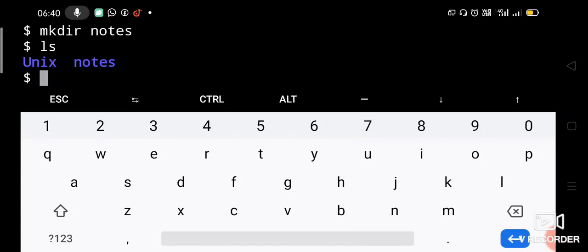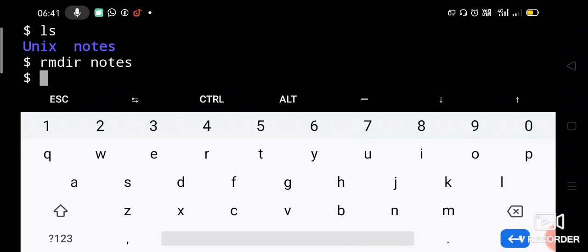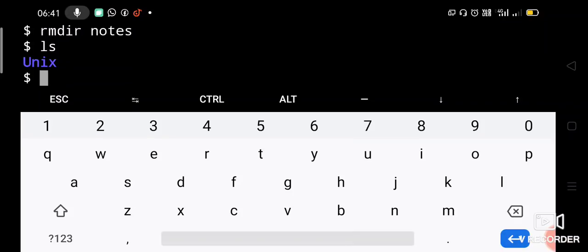Okay, we didn't change the directory to Unix, right? That's why under 5th SEM both Unix and notes are there. Let us remove this notes directory with rmdir notes, because both of them are in 5th SEM only. So now it will remove the directory. Let us say ls. See, notes is removed, only Unix is present.